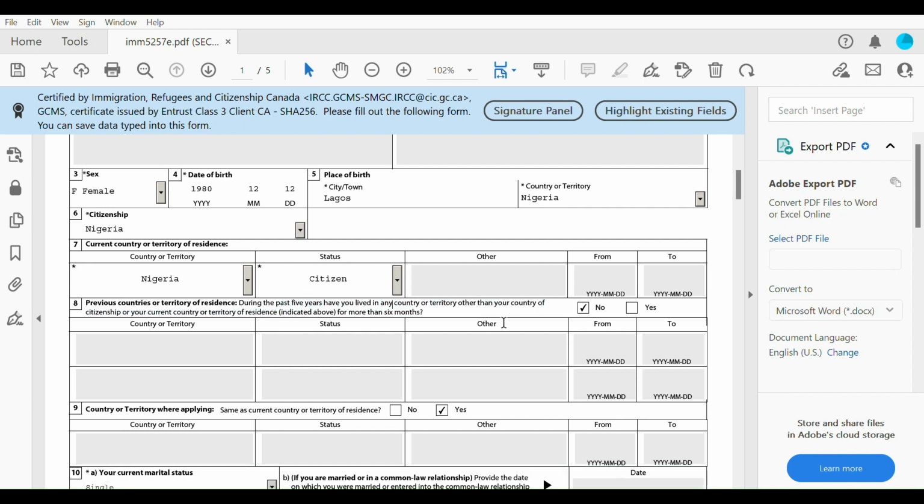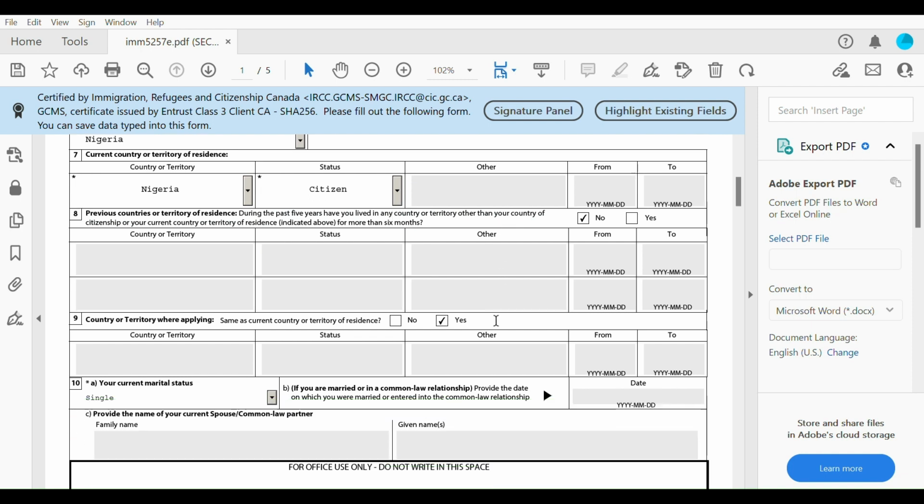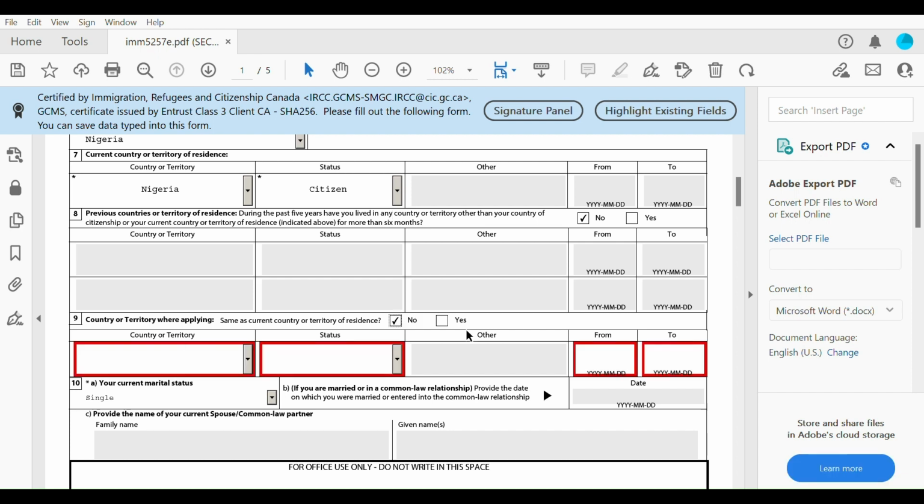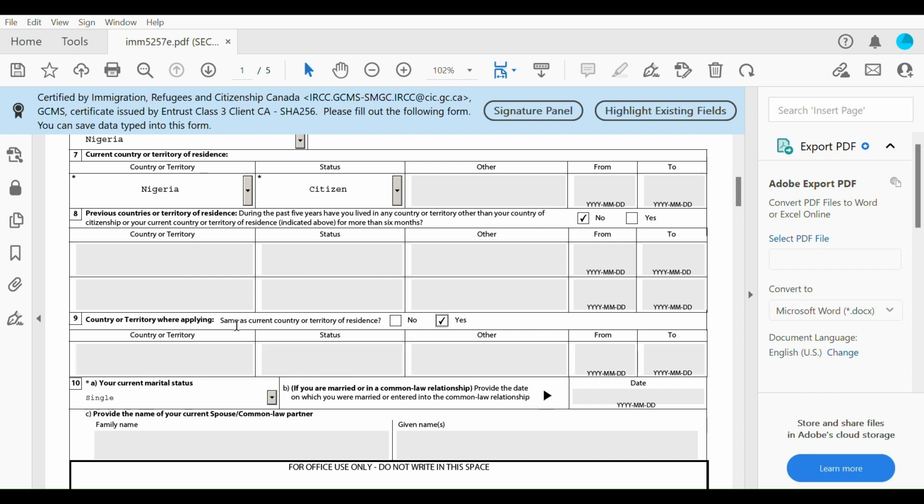Okay, alrighty. So the next one we're looking at here is the country or territory where you're applying. If it's the same as your country of residence, go ahead and say yes. Otherwise, if you click no, you have to put all that information in these boxes here. So I went ahead and said yes, it is the same country or territory of residence.